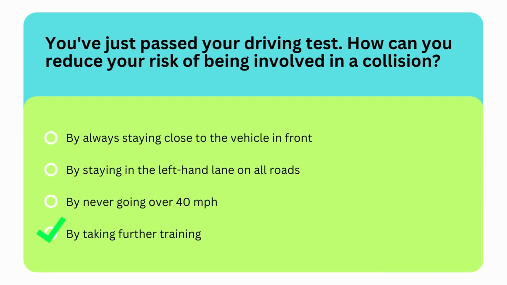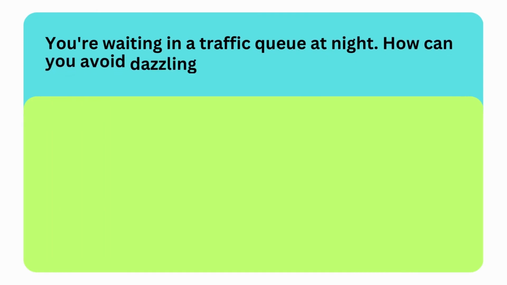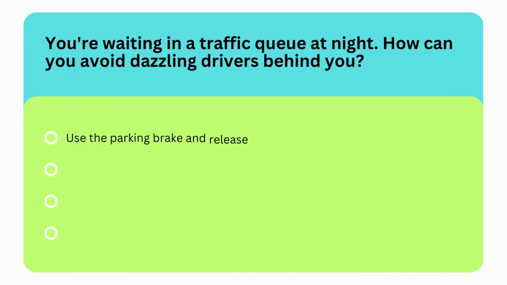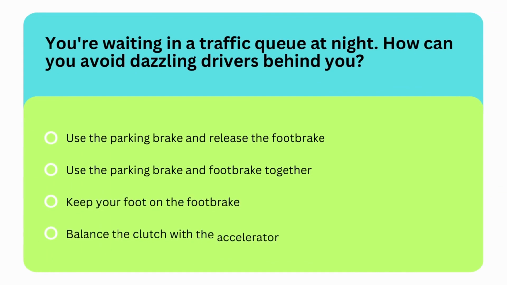So the correct option is last option, by taking further training. Next question is, you're waiting in a traffic queue at night. How can you avoid dazzling drivers behind you? Options are use the parking brake and release the foot brake, use the parking brake and foot brake together, keep your foot on the foot brake, or balance the clutch with the accelerator.